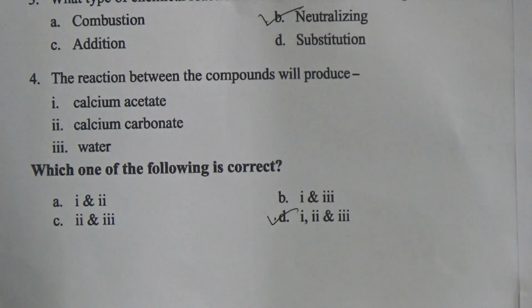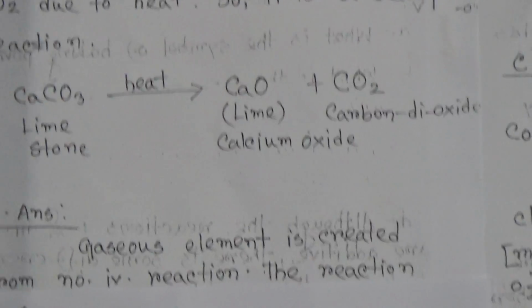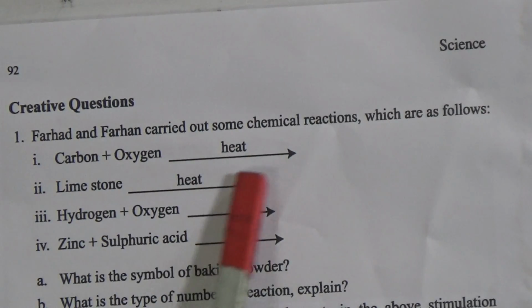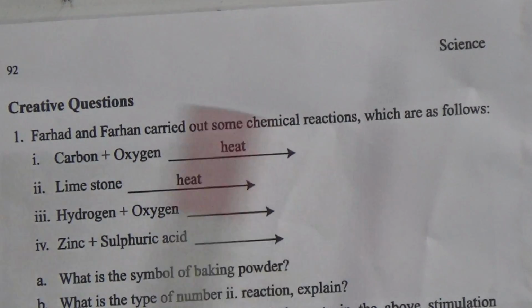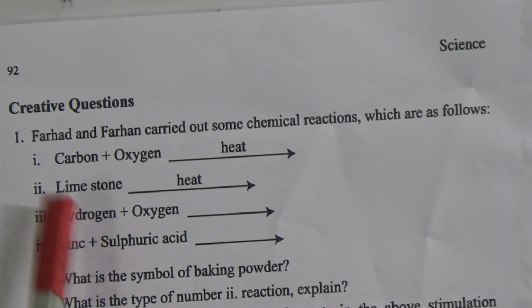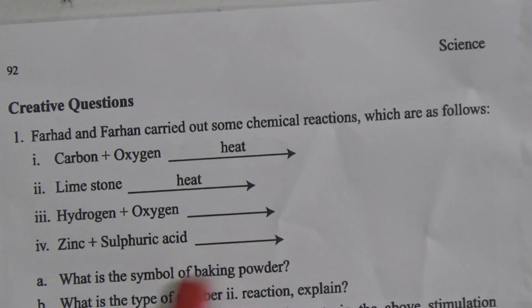Now come to the first creative question. Farhan carried out some chemical reactions which are as follows. First one, carbon plus oxygen with heat, there is a reaction. Limestone heated, then there is a reaction. Then the third reaction is hydrogen plus oxygen, and the fourth reaction is zinc plus sulfuric acid.